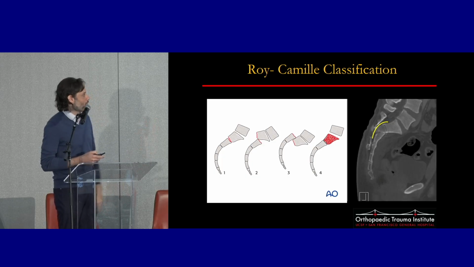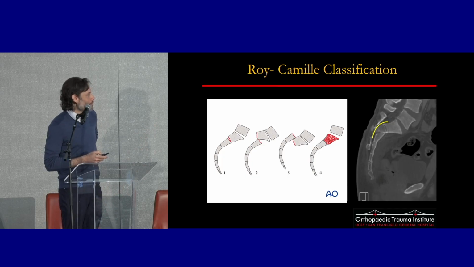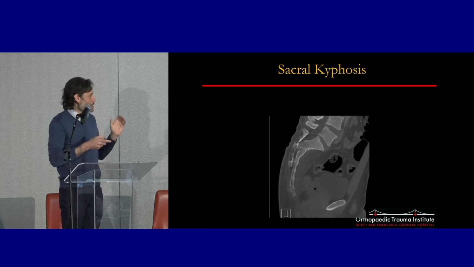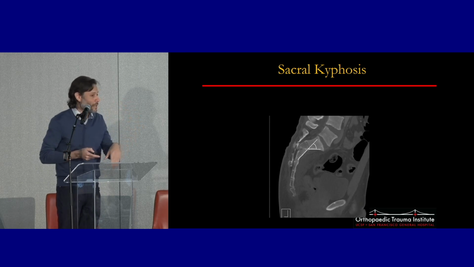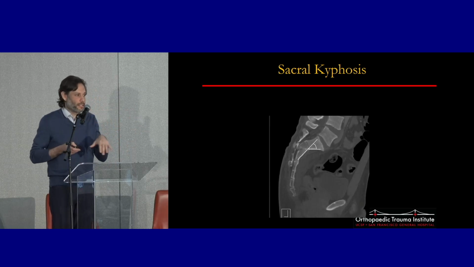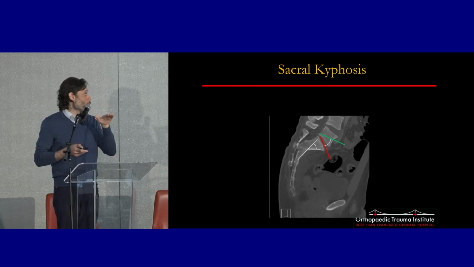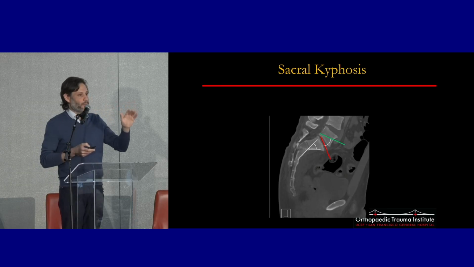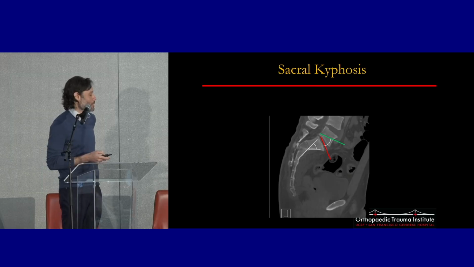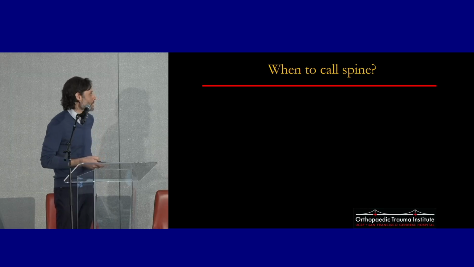And again, with these, we're really looking at the sacral kyphosis and the canal compromise. The reason sacral kyphosis is important is if this fracture heals in this position, now that this patient has tipped over, in order for this patient to keep his head above his hips, his lumbar spine is going to have to compensate by an equivalent amount, which over time leads to pain, fatigue, and worsened functional outcomes. So that's why we try to fix these acutely.